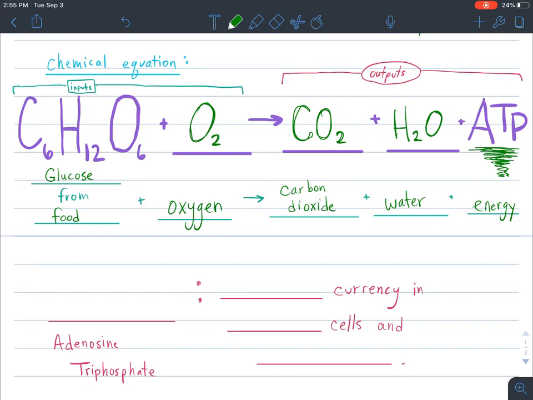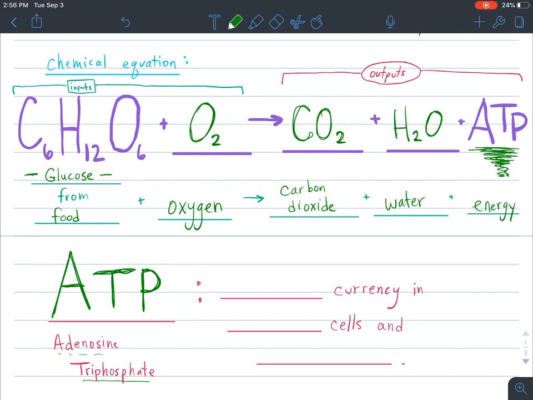And then as we eat different foods, we get more or less glucose. So certain foods give us more or less energy. And some of them are harder to break down into energy because it's harder to make that food into glucose for our cells to use. But the end goal of cellular respiration is to create ATP. Now, what is ATP? Good question. ATP is an acronym for adenosine triphosphate. So the A is for adenosine, the T is for tri, and the P is for phosphate.